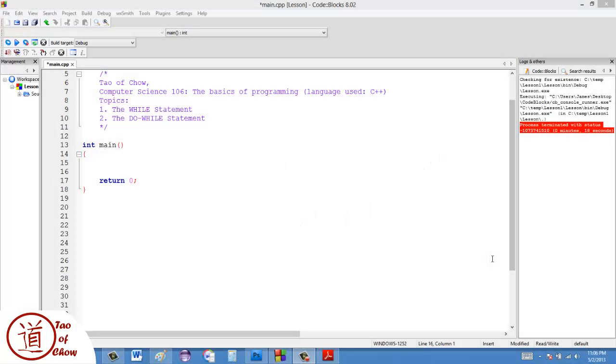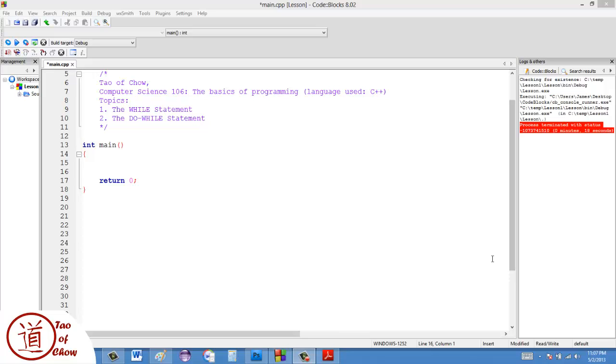In previous lessons, we've covered decision making in programming. So we've covered the if statement and the switch, which are the two constructs that allow us to get the computer to make a decision and to run certain sections of code depending on the set of conditions. Now, the other three constructs are all about looping.